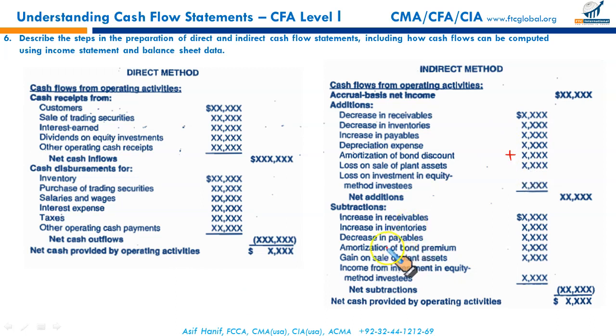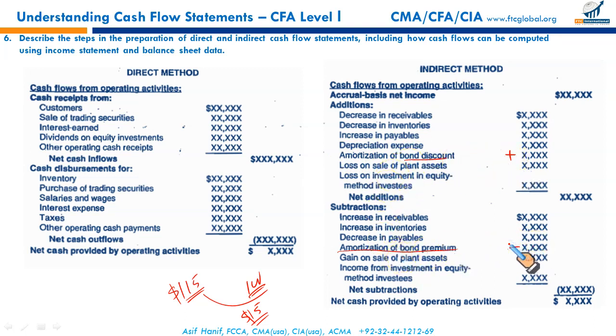Right? Then, conversely speaking, what about amortization of bond premium? Sometimes if your coupon rate is higher than the market rate, a bond with a par of 100 might sell for $115. This difference between the issue price and the par value represents premium on bond issue. This premium is also amortized like discount. This is opposite in direction to the discount amortization. Discount amortization is added and premium amortization is deducted.